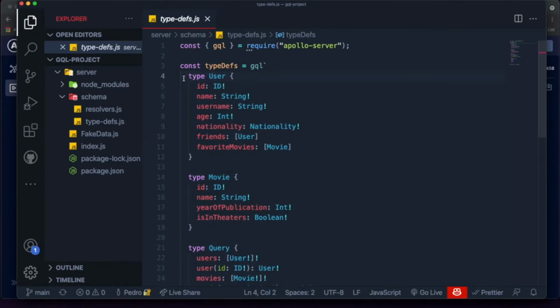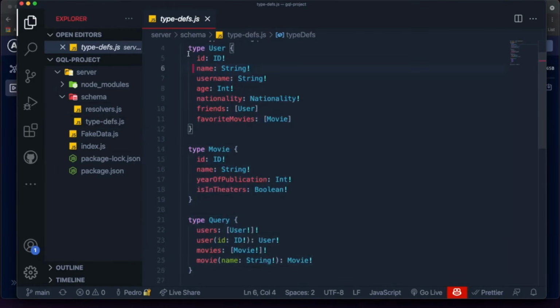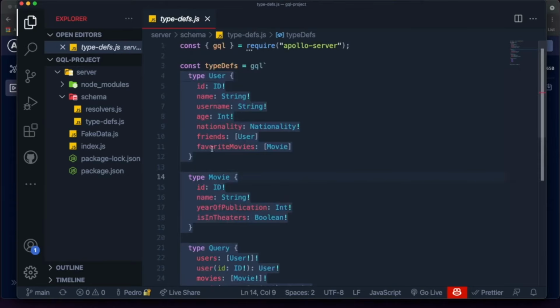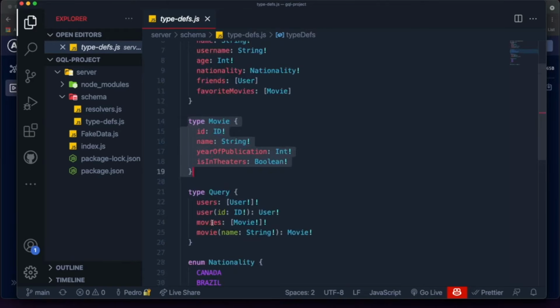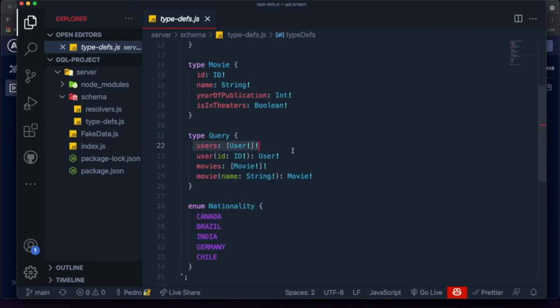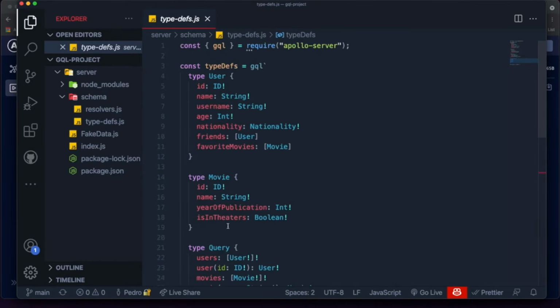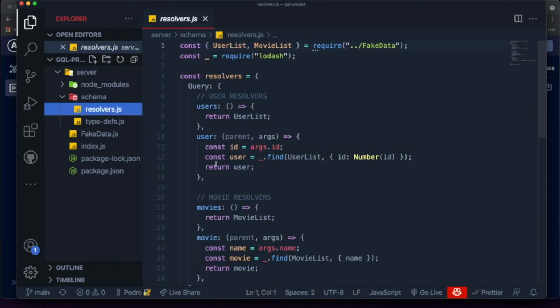In previous episodes, we built out at least the beginning of our GraphQL API. You can see that we basically defined a schema that looks pretty nice. We have two types in our application. One is called type user and the other is called type movie. And we also have our type query, which allows us to query users and movies. So this basically taught you guys a lot. It taught how to use arguments while defining queries. I also taught how to create an enum, which was something that I wanted to show because I just thought it would be interesting to show in this tutorial. And then we also went over how to build resolvers for those functions.